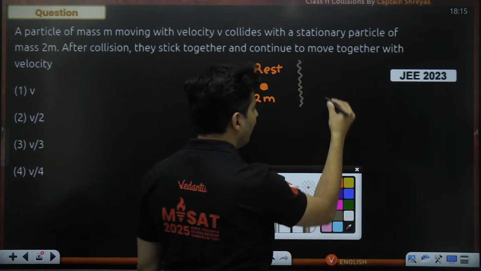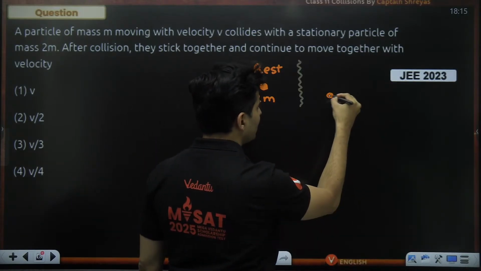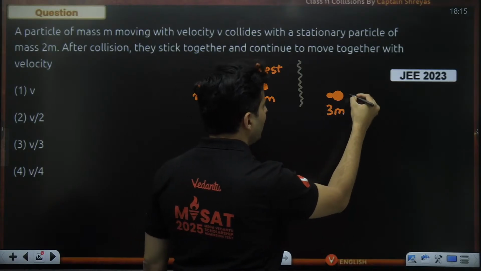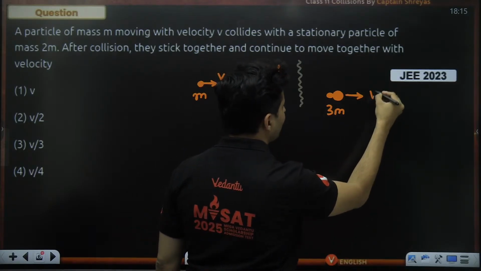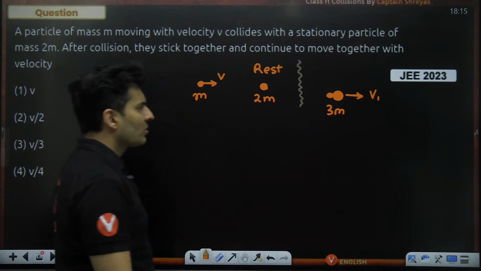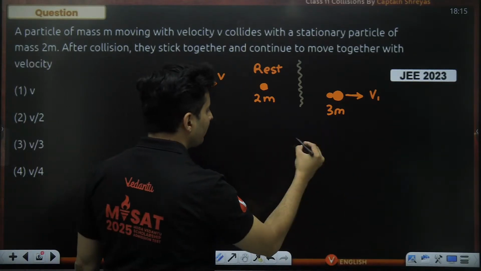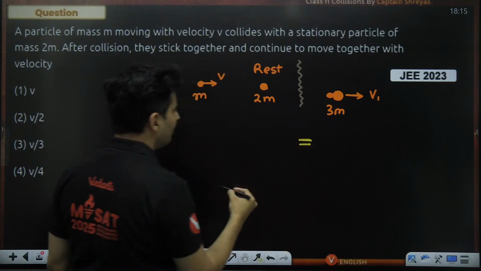So I just show something like this to represent this is before. What is happening afterwards is that both of them stick to each other. So once they stick to each other, their total mass will be 3m and they will have a new velocity. I will call it v1. So question is, can you find that new velocity? So let's conserve the momentum and see what we get.